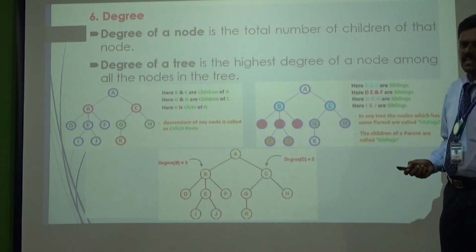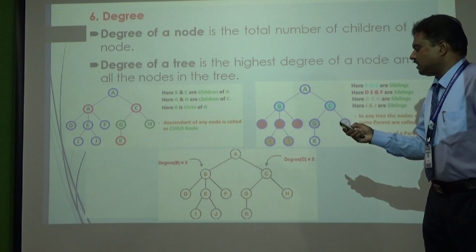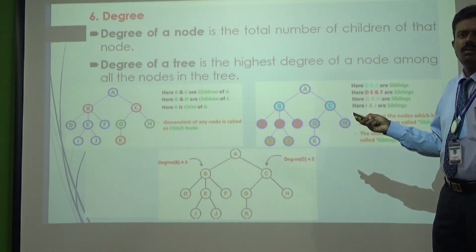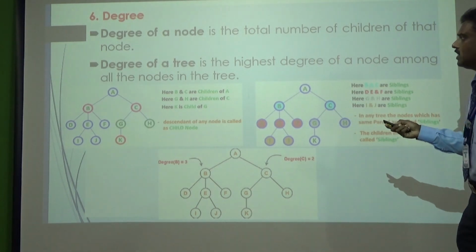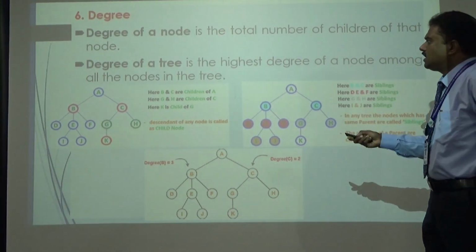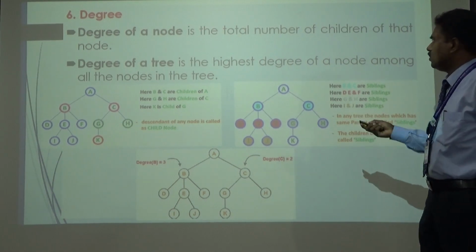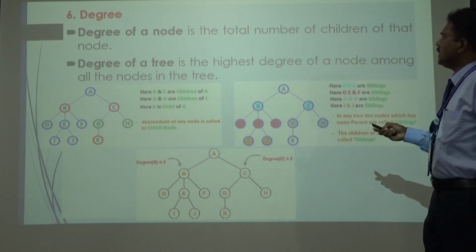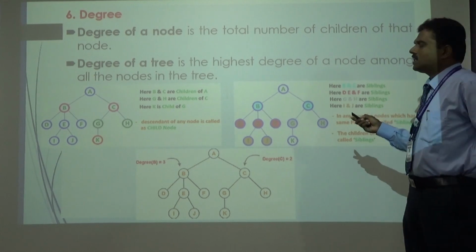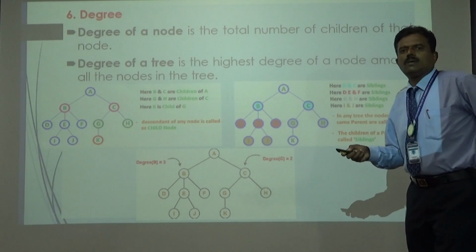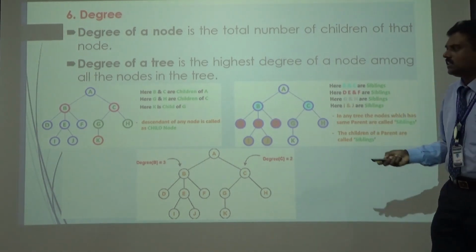The next tree terminology is called the degree. So what's the meaning of degree? In degree we have two classifications: one is the degree of node, and the other is the degree of tree. First of all, we should know the meaning of degree of node. The degree of node is nothing but the total number of children of that corresponding node. If you take any node, just count the total number of children from that node. That is called the degree of node.